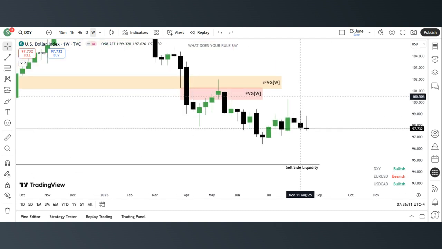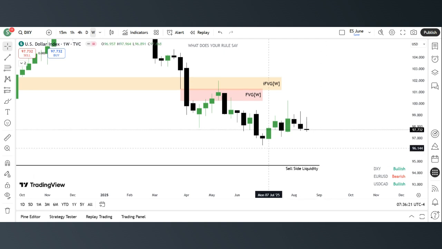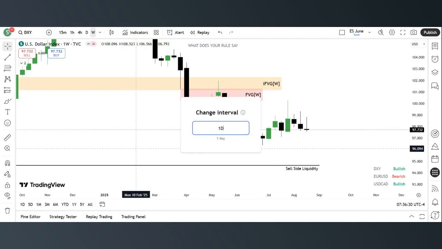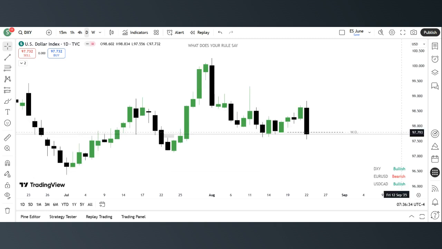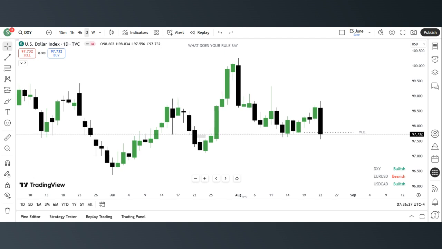So this week I am expecting price to continue moving to the downside until we reach this sell side and eventually here. It might take a couple of weeks before we get here, but this is the ultimate goal. But here first, this is very low. Alright, so let's go to our daily time frame on the dollar index.